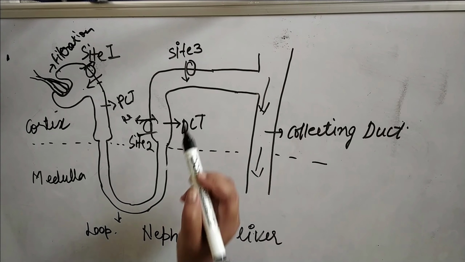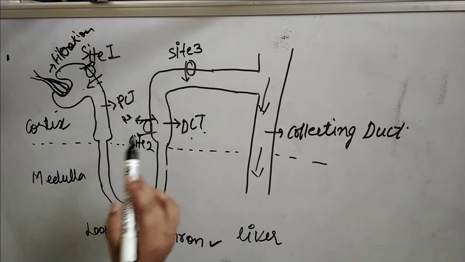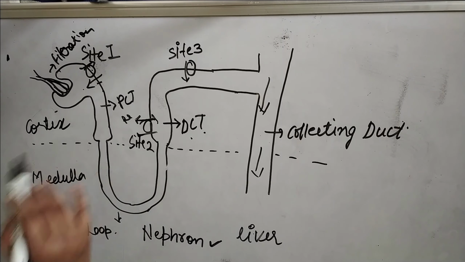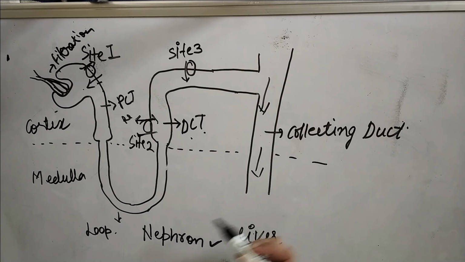This is the loop of Henle. This is the distal convoluted tubule. All of these have specific channels through which the influx and outflux of ions takes place, and they will be collected in the collecting duct. So here all these diuretic drugs will work.